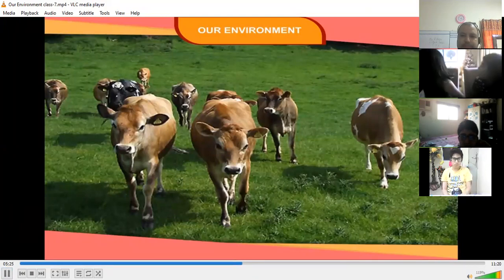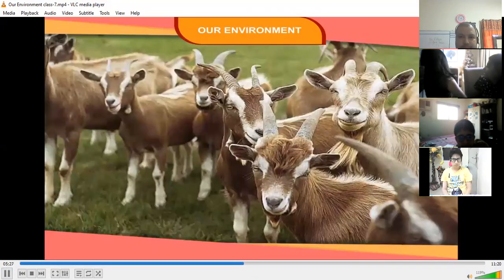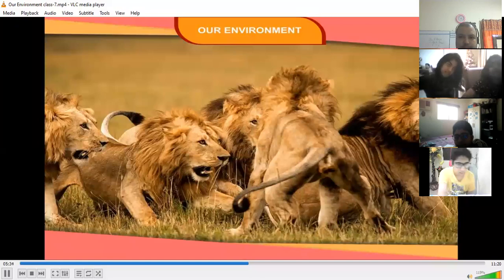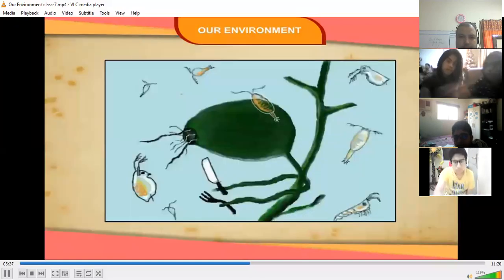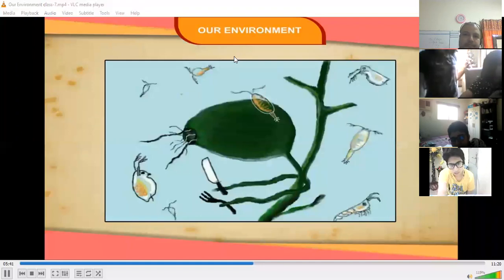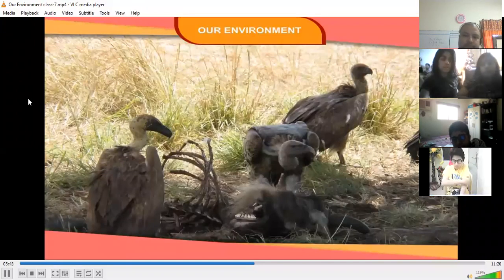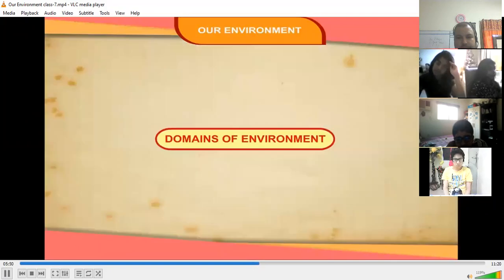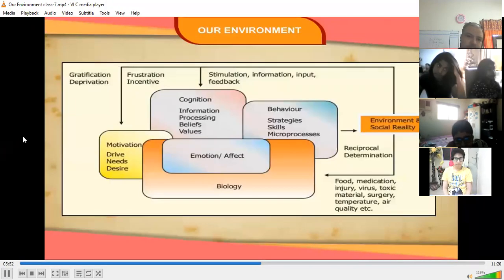The herbivorous are the plant eaters such as cows, goats, and other such animals. The carnivorous are the meat eaters like tigers, lions, etc. Omnivorous are those which are both plant as well as flesh eaters, for example, human beings. Another category is decomposers, which feed on dead bodies of plants and animals. Domains of environment. The environment may be divided into four major domains or spheres.